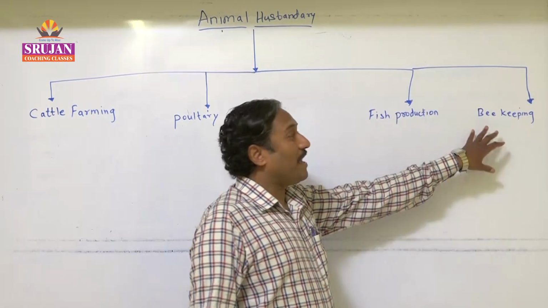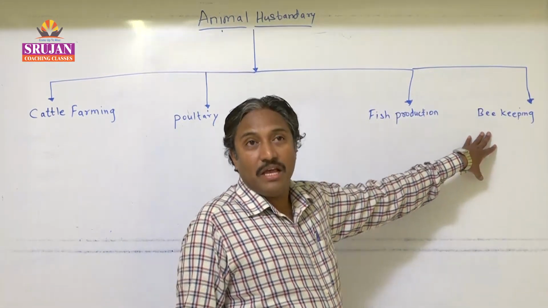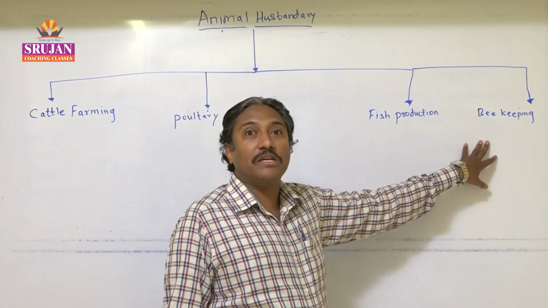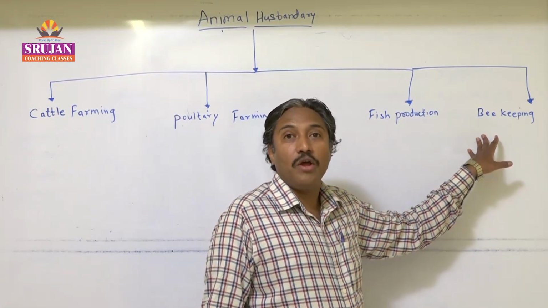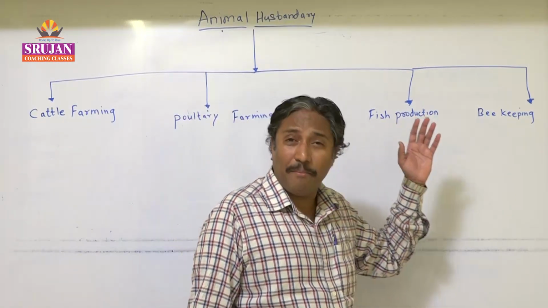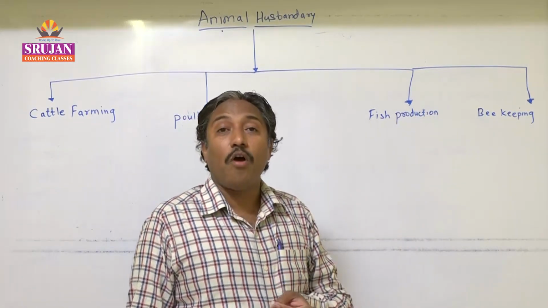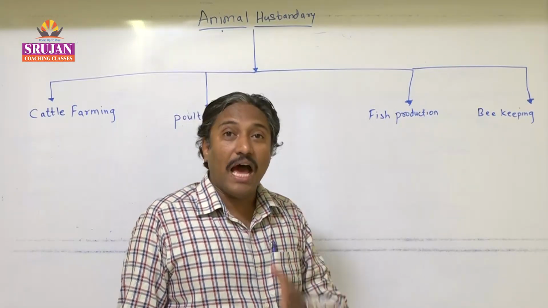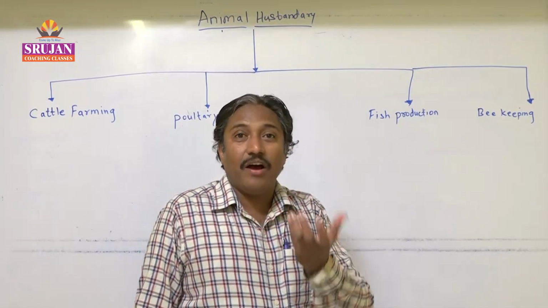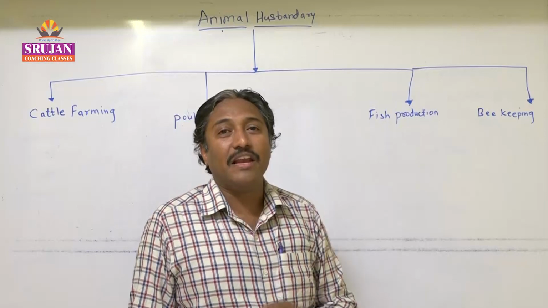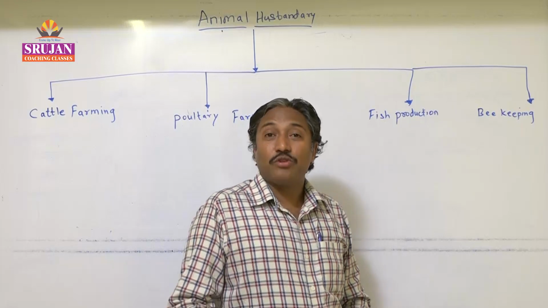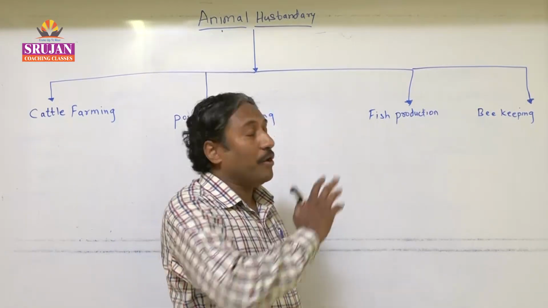Here in beekeeping you will find how honeybees are called social insects. They play an important role in our life and they maintain the ecological balance also. This is a small creature but of great importance to us humans. In the ancient texts also you will study about beekeeping. You will study about the bee products in the form of honey as well as wax, which are largely utilized by humans. In the ancient texts you will find some spiritual belief or religious text related to honey as well as beeswax. The detailed part of it we are going to study under beekeeping.